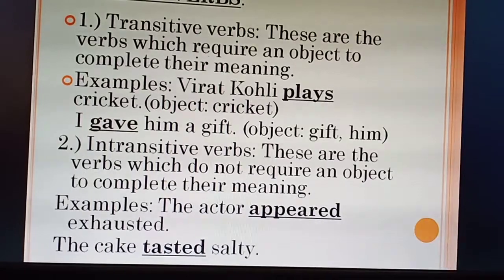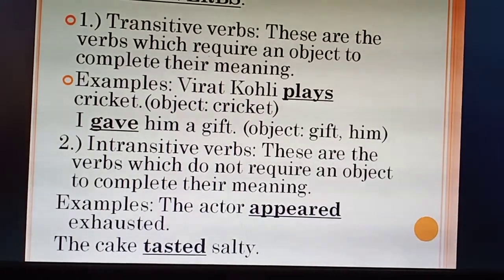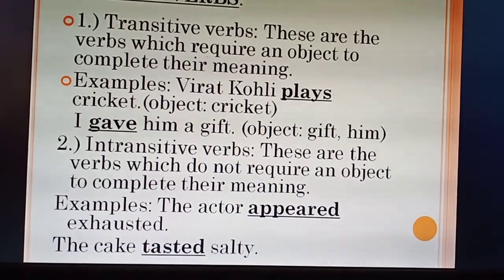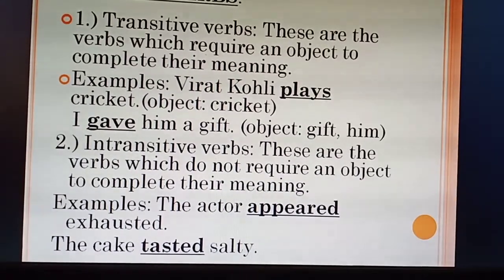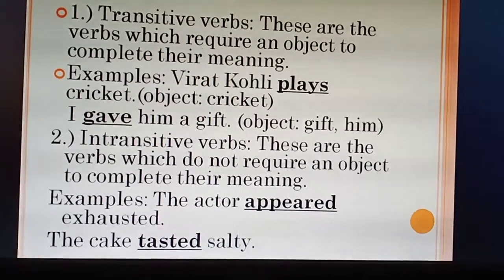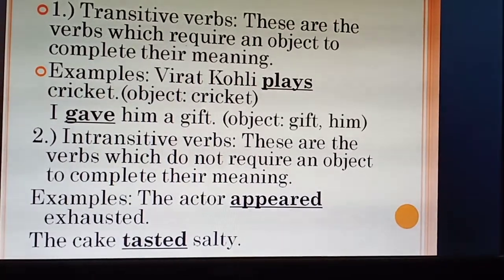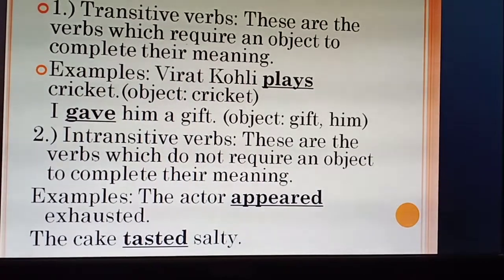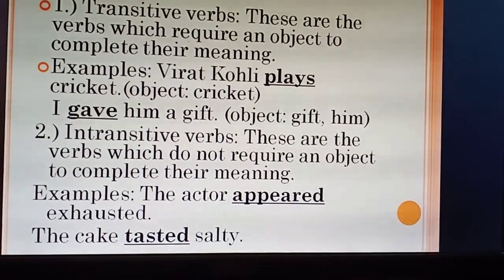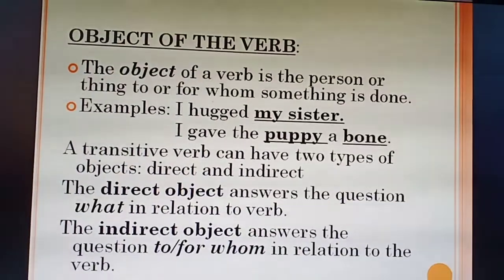Now second one is intransitive verbs. So basically intransitive verbs are just opposite of transitive verbs. These are the verbs which do not require an object to complete their meaning. It means that intransitive verbs do not need any object to complete their meaning. Examples are the actor appeared exhausted, the cake tasted salty.